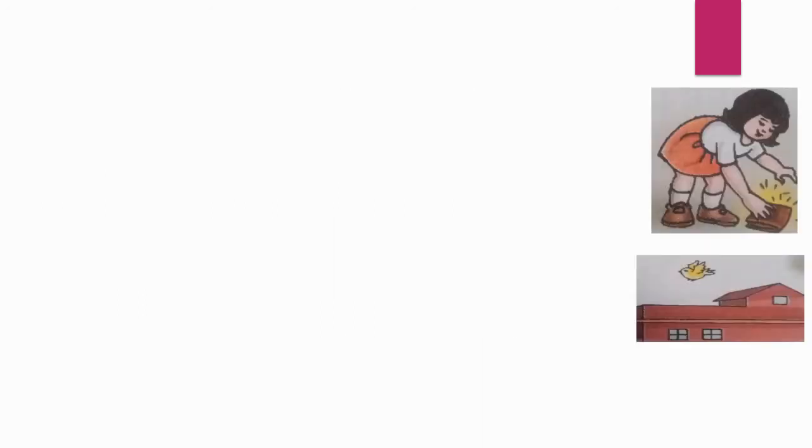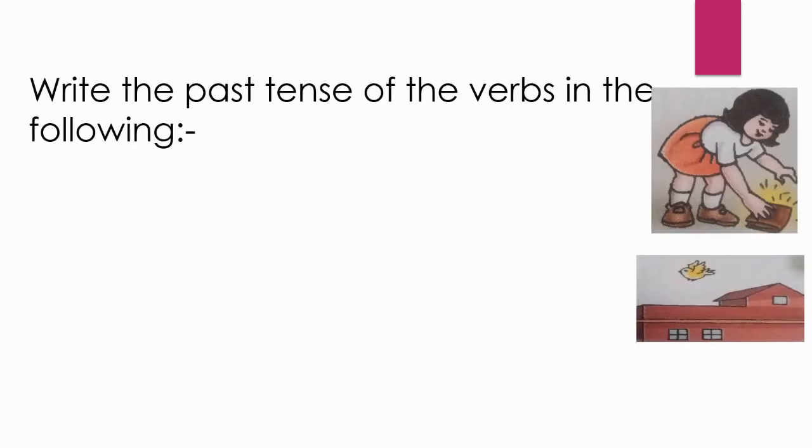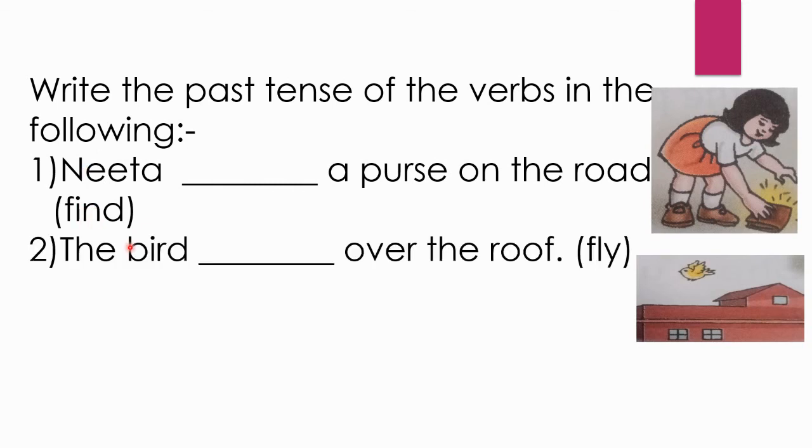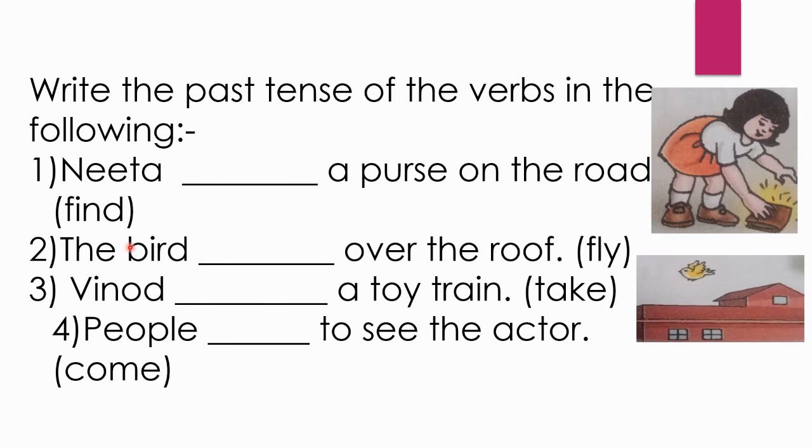Write the past tense of the verb in the following. First one, Neeta dash appears on the road. So your verb is given. You will write this verb in the past tense form. Okay. Now second one, the bird dash over the roof. Third, Vinod dash a toy train. Then, pupil dash to see the doctor.